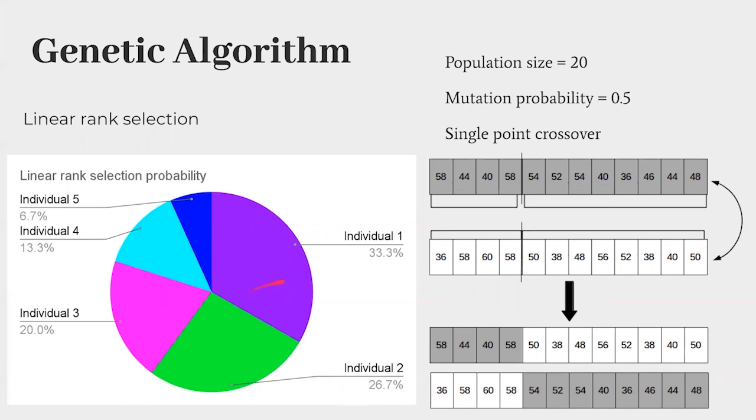This linear rank selection is then used to select parents, and these parents then form a new generation using single point crossover and mutation with probability of 0.5. Single point crossover means that we find a single spot at which to slice those two chromosomes. The first part of the first chromosome then links with the second part of the second chromosome, and the first part of the second chromosome is then spliced with the second part of the first chromosome.